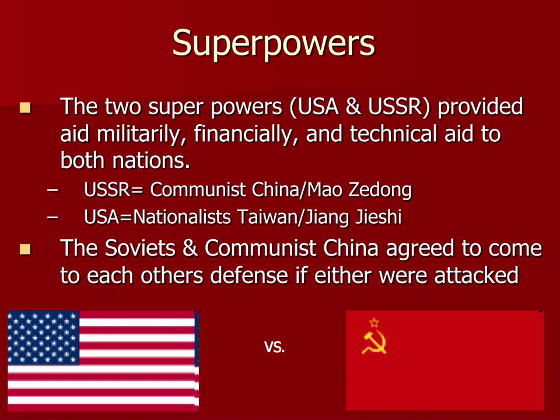So the superpowers, the U.S. and the USSR, or Soviet Union, support either nation. The USSR supports Communist China, the big China, and Mao Zedong, and the USA supports Nationalist China, Taiwan, and Jiang Jieshi. And the Soviets and Communist China agree to come to each other's defense if either were attacked. So China becomes kind of a battleground.